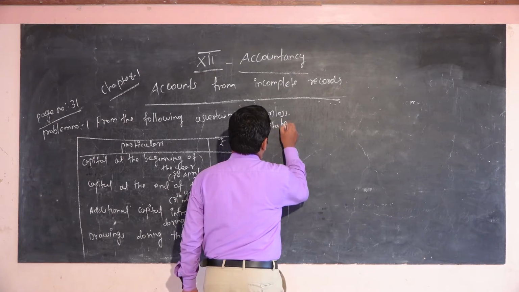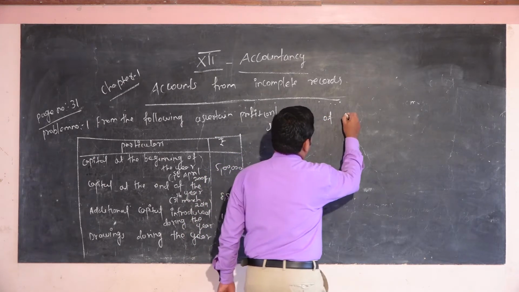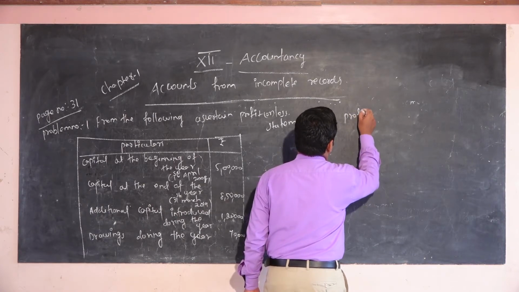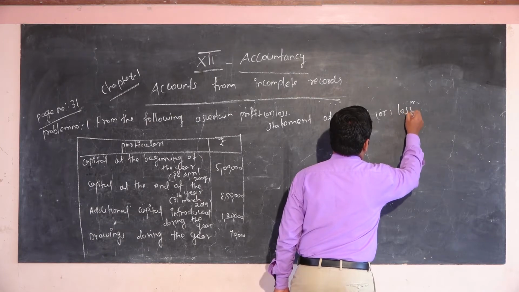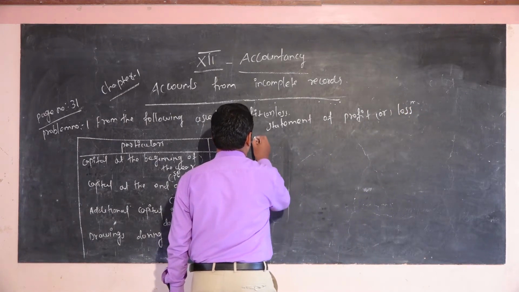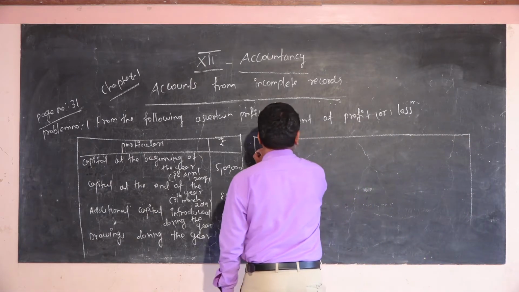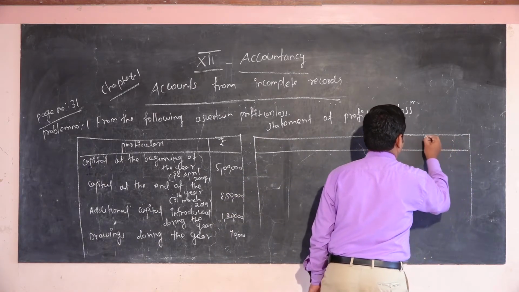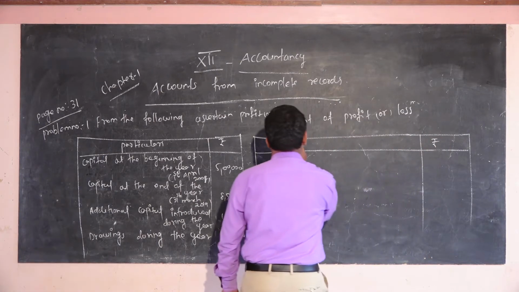Heading: statement of profit or loss. Particulars.